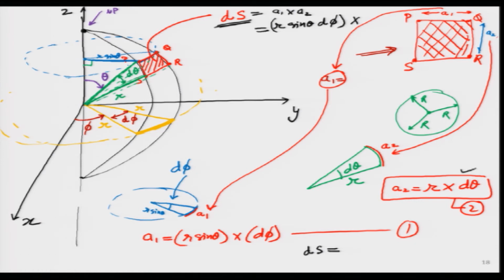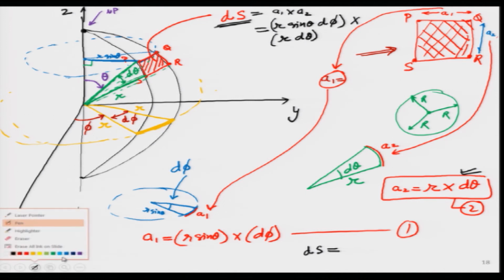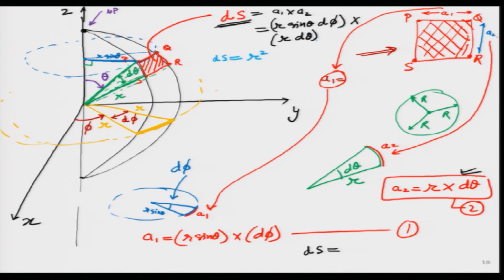Then I want to write A2. A2 was r d theta. So simple it has turned out to be, which means I can write the final expression that ds is simply r square sin theta d theta d phi. This is a very powerful equation.